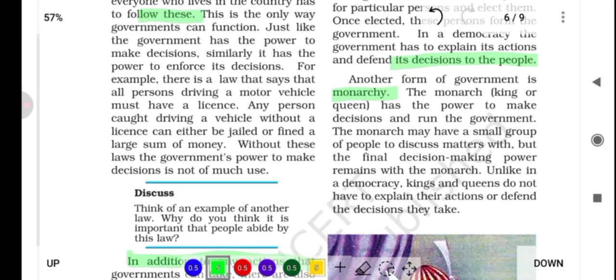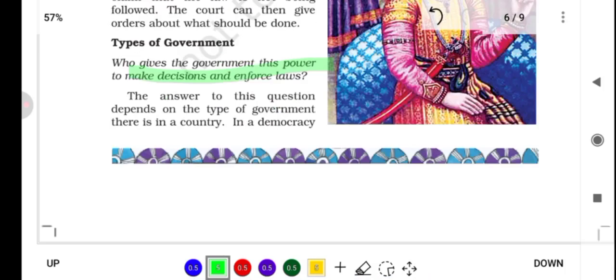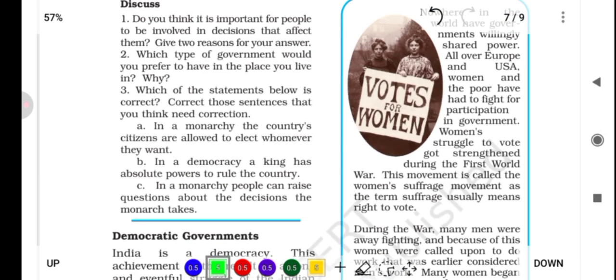Another form of government is monarchy. The monarch, that is king or queen, has the power to make decisions and run the government. The monarch may have a small group of people to discuss matters with, but the final decision-making power remains with the monarch. Unlike in a democracy, kings and queens do not have to explain their actions or defend the decisions they take. Okay, so this is a picture of a king, which we don't have to bother about. If you want, you can pause for a second and look at this discuss section and brainstorm on your own.